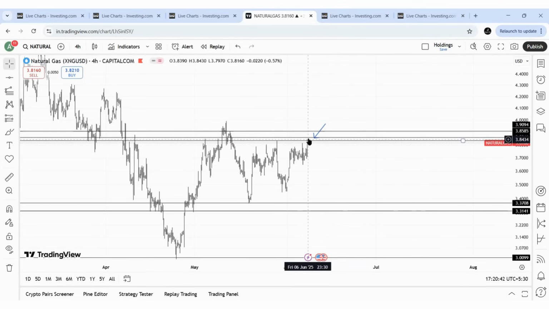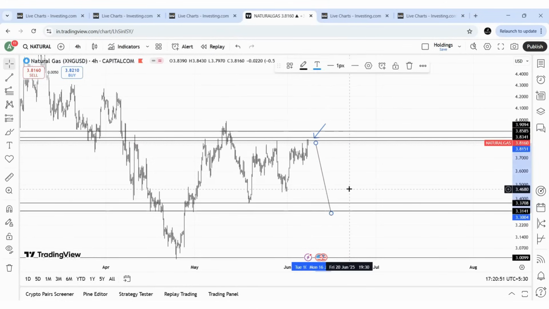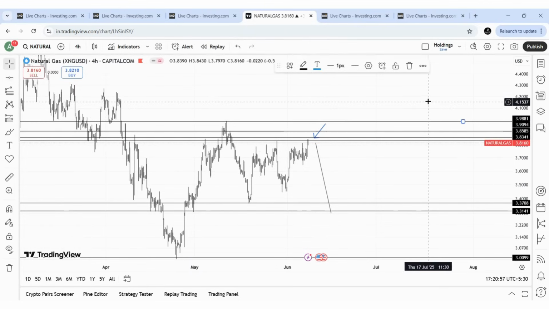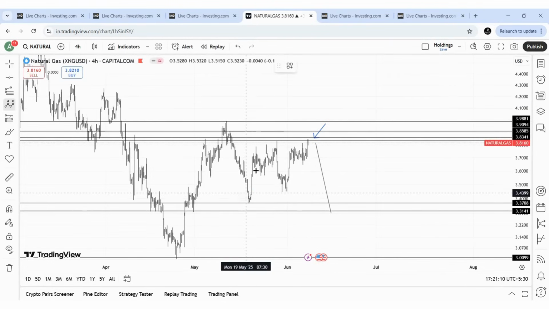The current price itself is a rejection or a resistance, and if the price rejects here, it can come lower as per our primary expectation. Only above this point, which is around $4, can we expect bullishness in natural gas, or else it can be an ABC now like this, and it can reject and come lower.